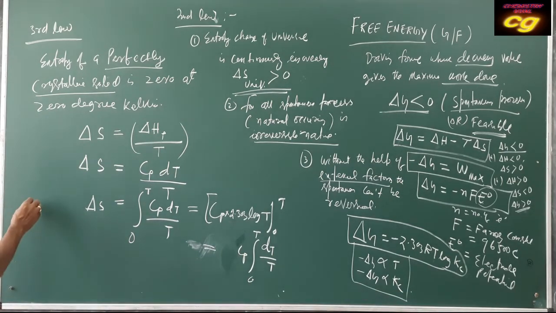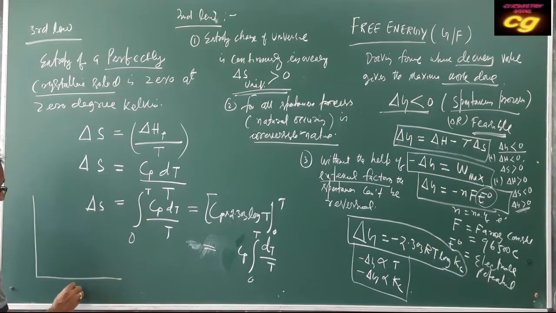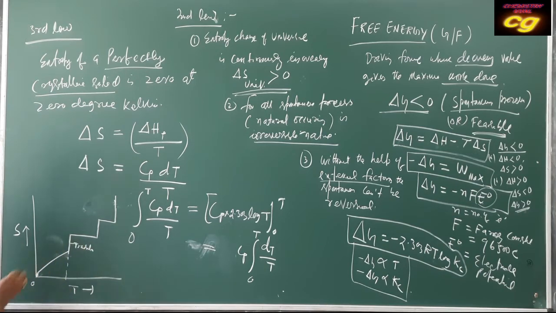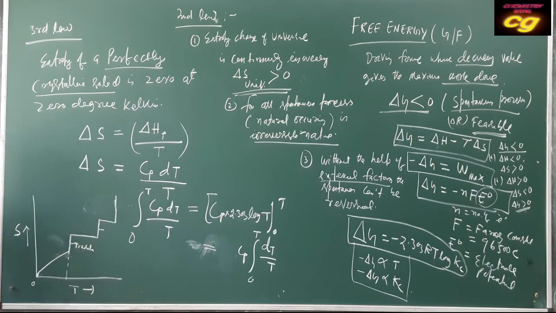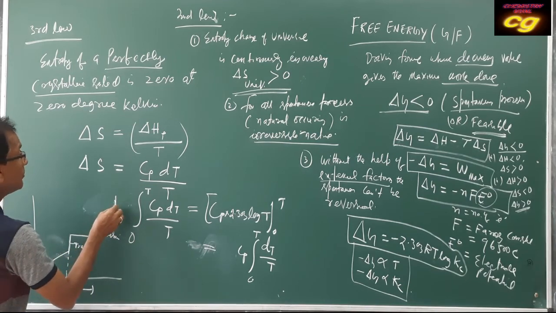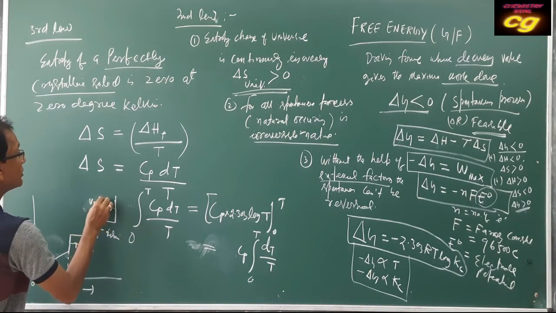If you draw a graph, this is your temperature and this is your entropy change. If you start from 0, that means entropy is 0, but it will move like this. So this change at this temperature is your transition state, and this is your fusion state, and this is your vaporization state.